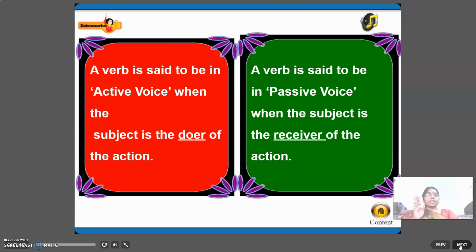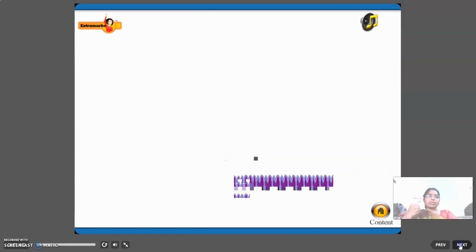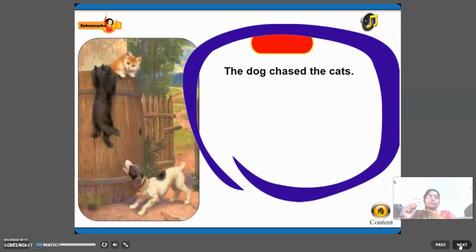When the subject is doing the action, then it is considered as active voice. When the subject is receiving the action, then it is considered as passive voice. Right?